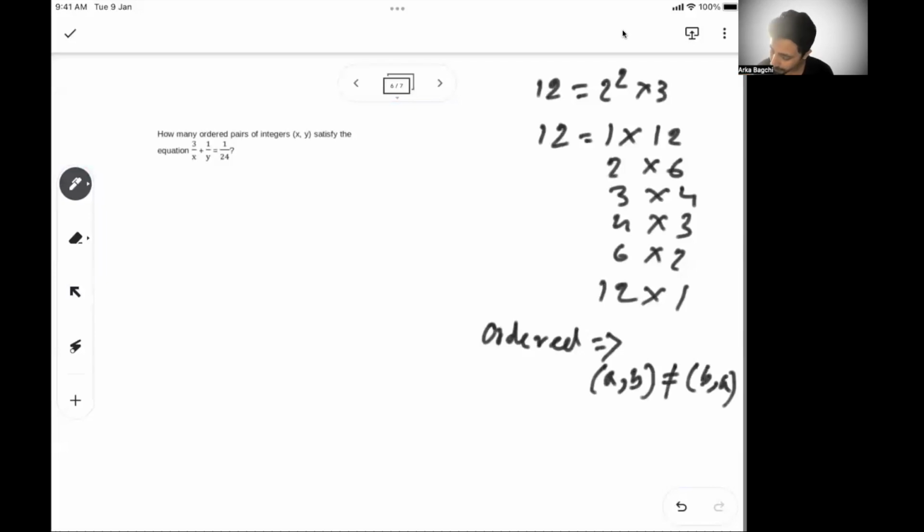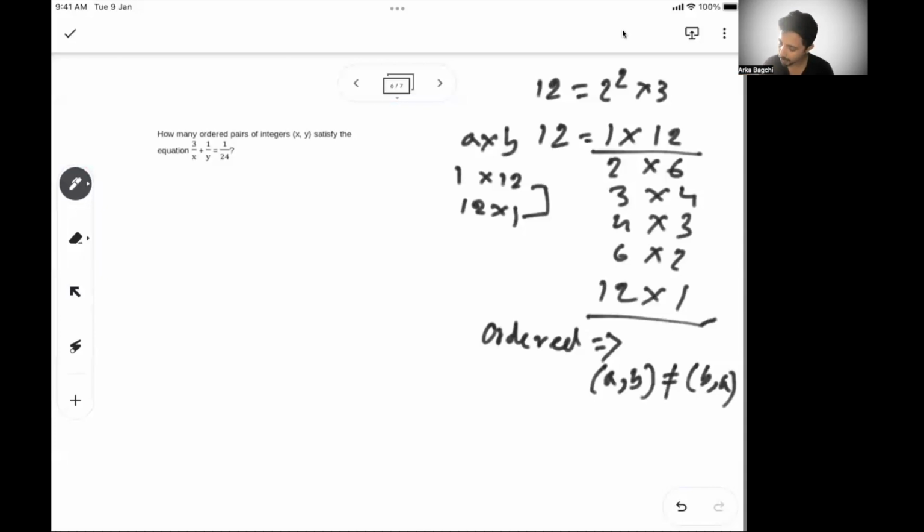Order matters means if you remember what we did, A into B, 1 into 12 is not the same as 12 into 1, because A is 1 and B is 12 in one case, and in the other B can take 1 and A 12. So these are two different solutions. That's how we did the previous problem. We took these two as two different solutions. That's when we said A and B can have 6 solutions.